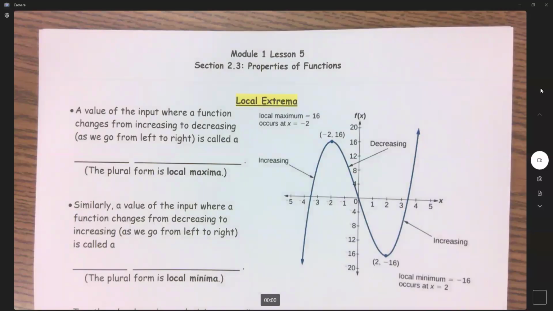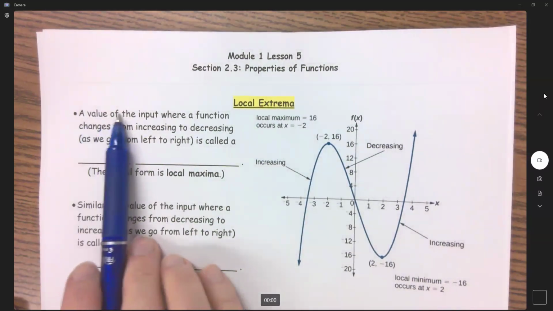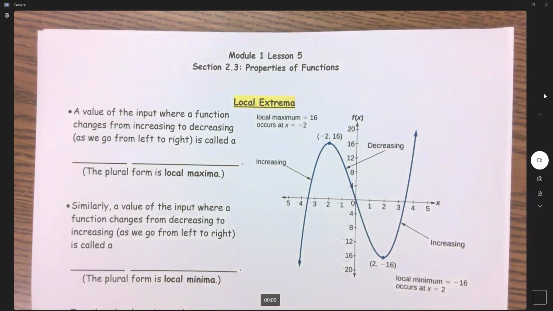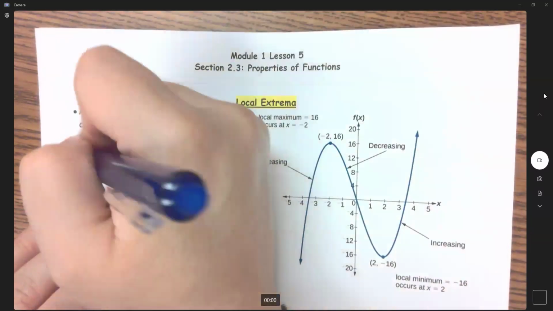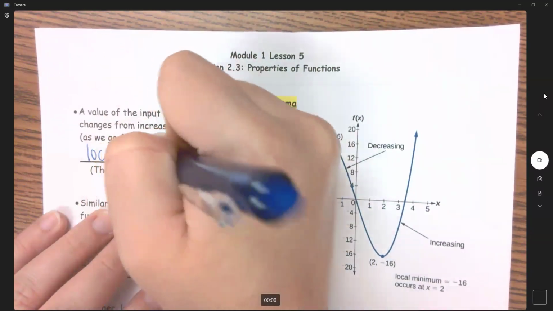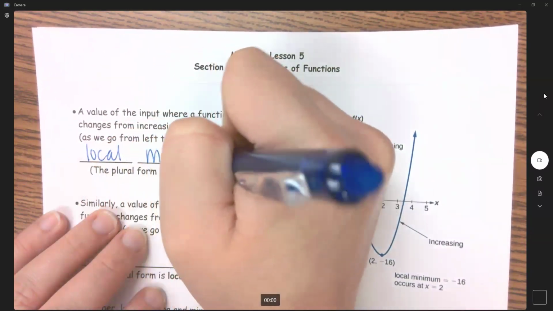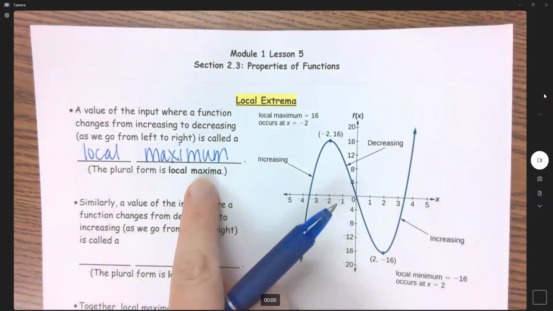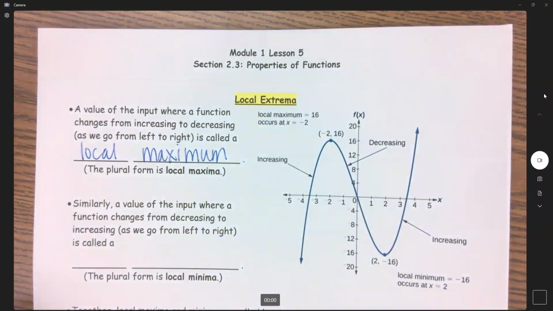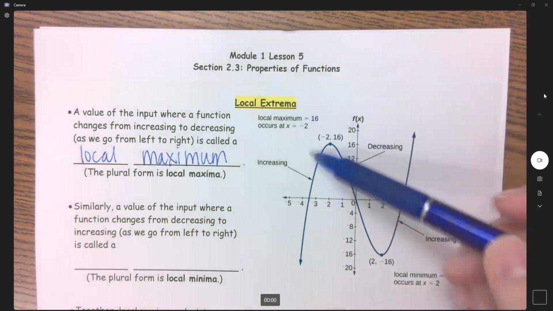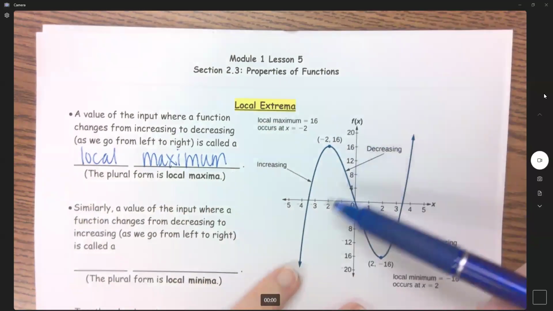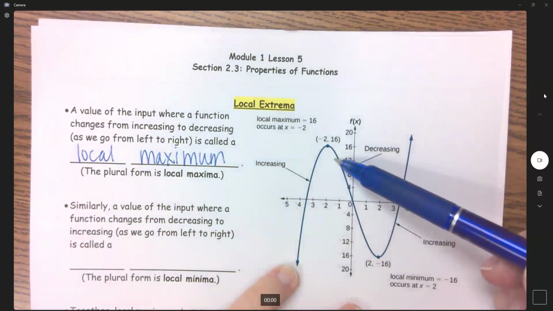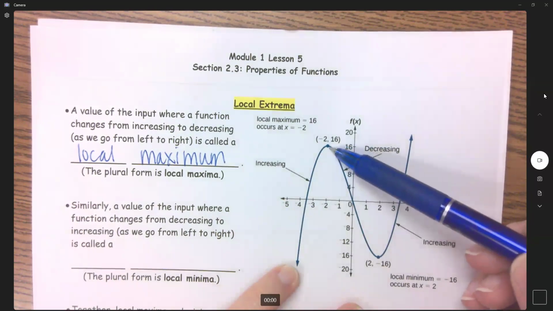Let's now go over local extrema. So, it starts off saying a value of input where a function changes from increasing to decreasing as we go from left to right is called a local maximum. If it's plural, it'll say maxima instead of maximum, but same thing. And so you can see here, we have a local max. As it is changing from increasing to decreasing, this is my local max spot.